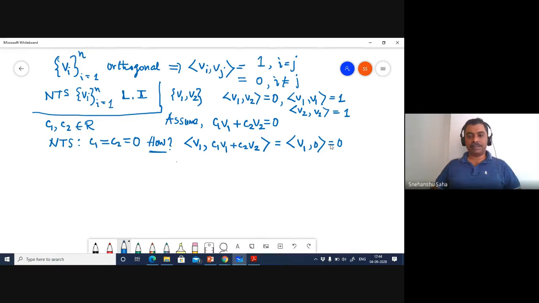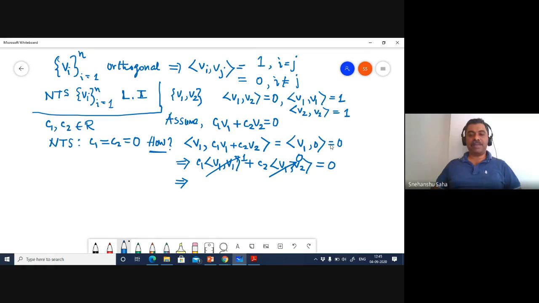By virtue of the distributive property of inner products, I can write it as c1 v1 v1 plus c2 v1 v2, and that is 0. Now what is this? This is 1. What is this? v1 and v2 are orthogonal, so this must be equal to 0.